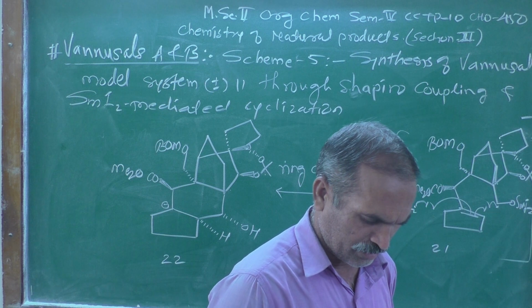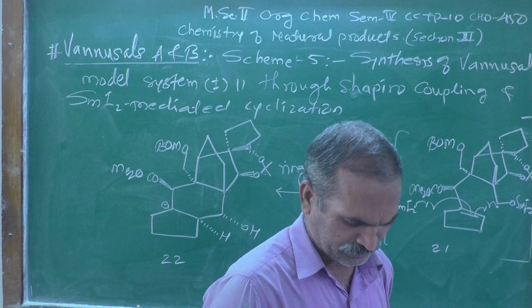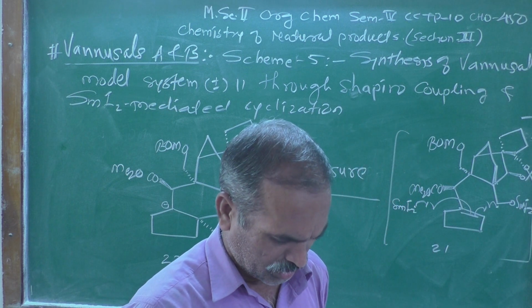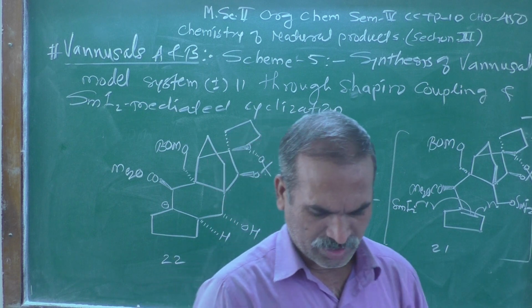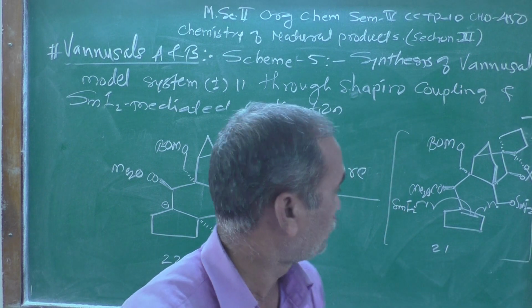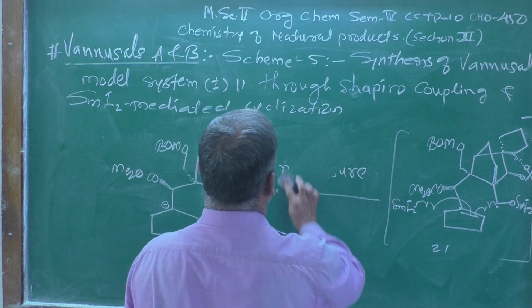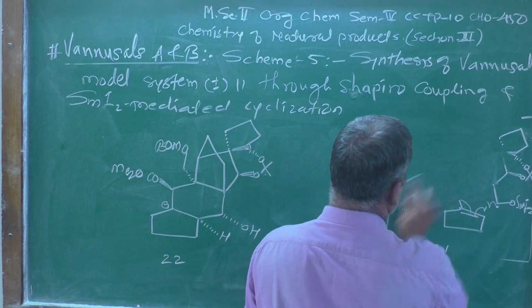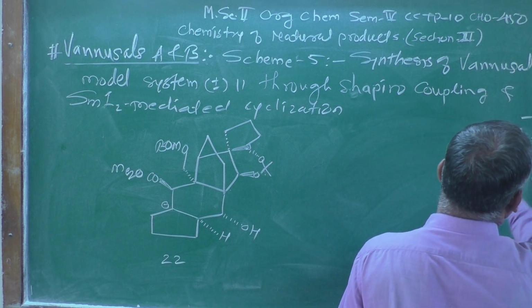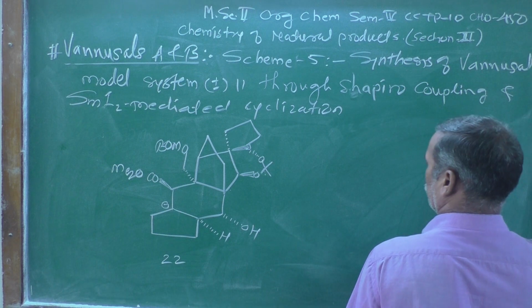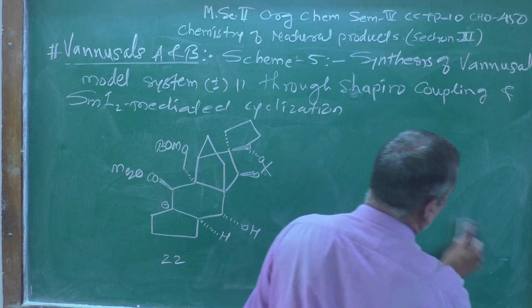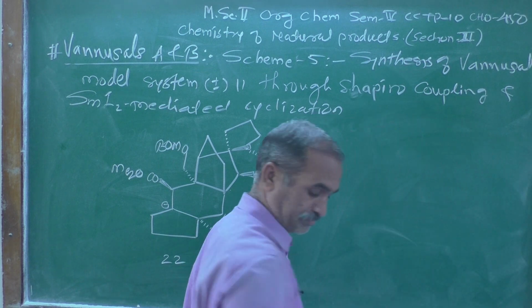So after the ring closure we get this one, and this is 22. Now I am again using this, so let me clean the board first. This is structure number 22 now.